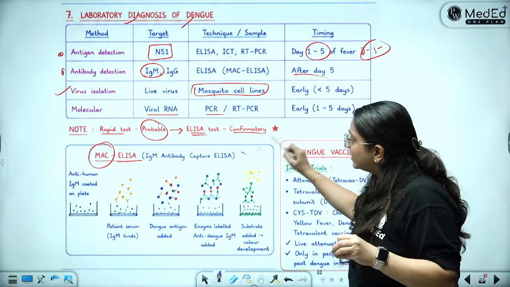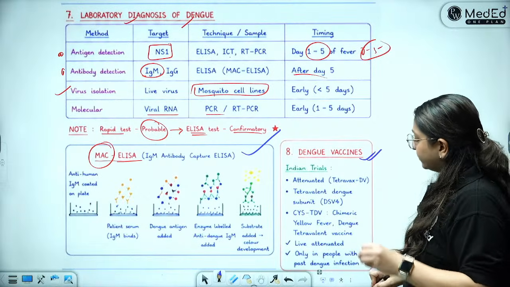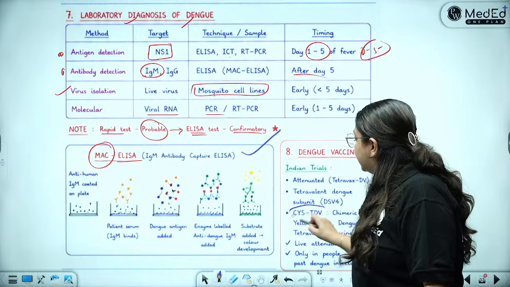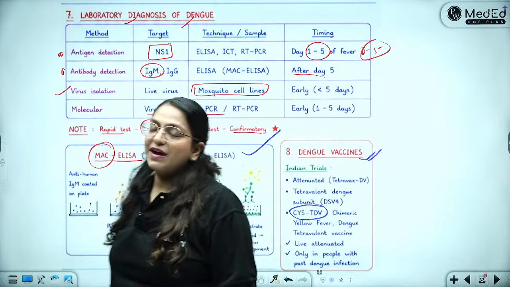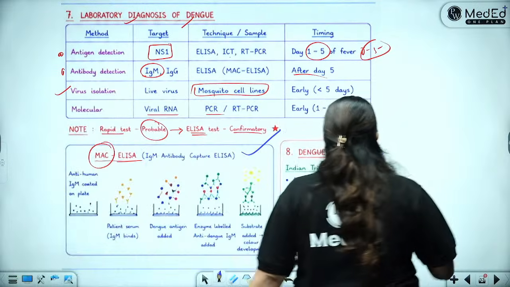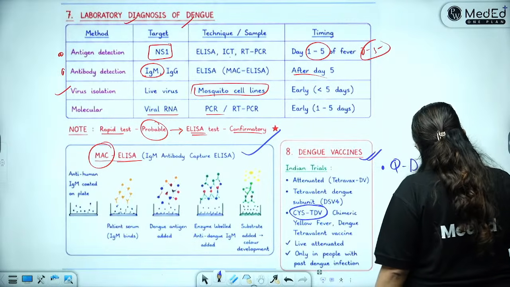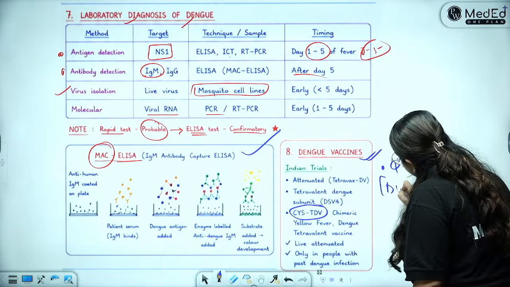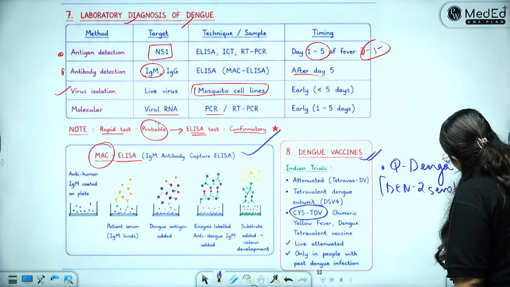So you will draw this IgM MAC ELISA, then you will write about dengue vaccines. Earlier, there was the yellow fever CYS chimeric tetravalent dengue vaccine, which was Dengvaxia. But now, very recently, just now, India has approved Qdenga, which has the DEN2 serotype as its backbone.